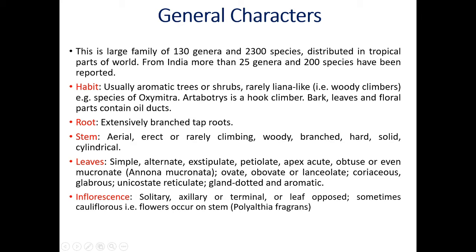Bark, leaves, and floral parts contain oil ducts. That's why they are called aromatic trees. This is the habit of family Anonaceae. Now the root system is branched tap roots.